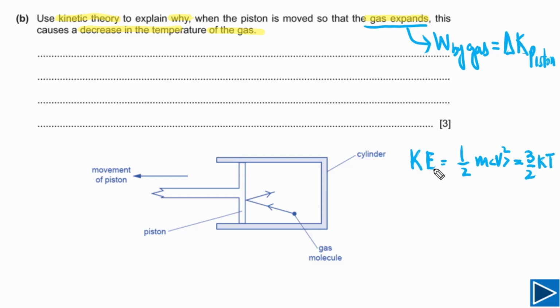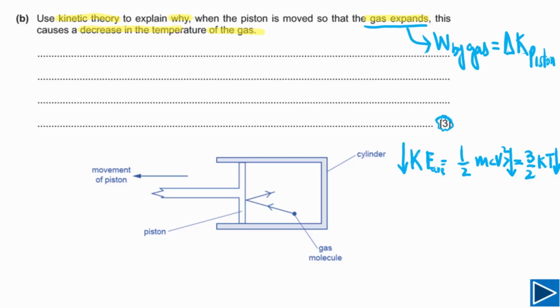Now from here, this is the average kinetic energy of gas molecule. From here you can see as the kinetic energy is decreasing, it also means that the mean square speed is decreasing. As the mean square speed is decreasing, it also means that temperature of the gas is decreasing. So this is what is happening, and this is all what you need to understand. This question has 3 marks, so you need to write down the 3 points.